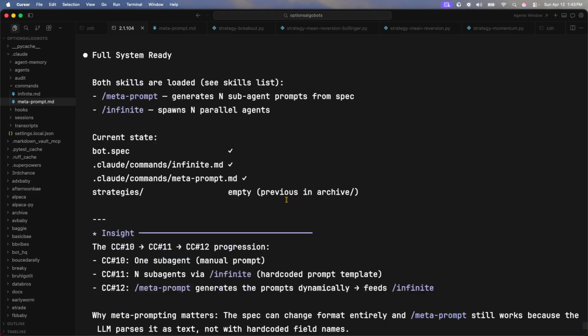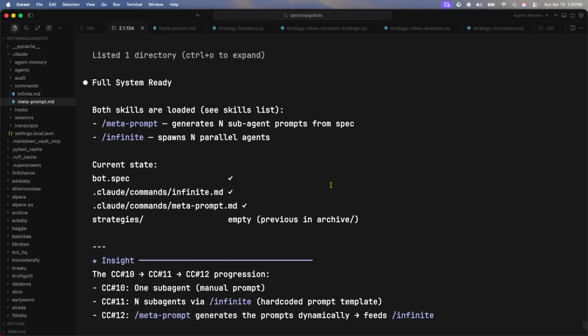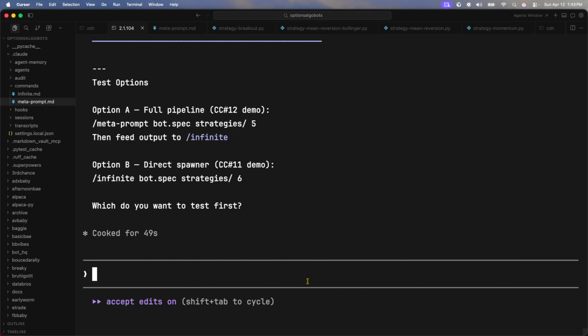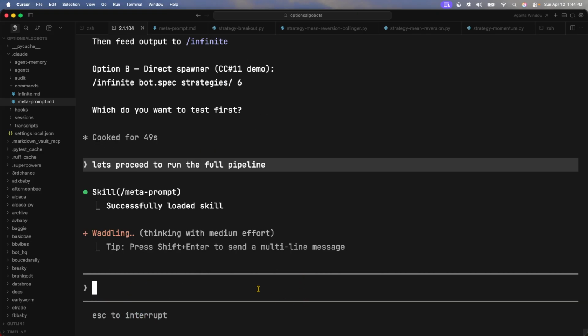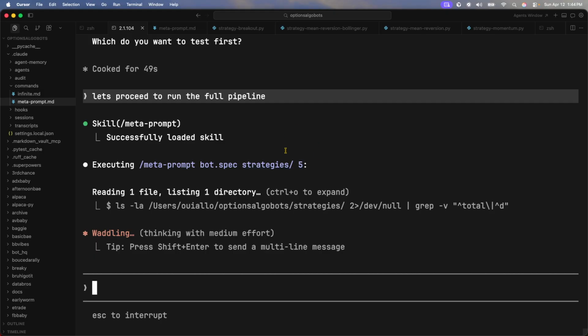All right, bet. So both systems are loaded, generate prompts, the current spec. All right, beautiful. So let's proceed to run the full pipeline. All right, it's loaded the meta prompting skill, then executing meta prompting with the specific strategy, and it's going to be using 5.